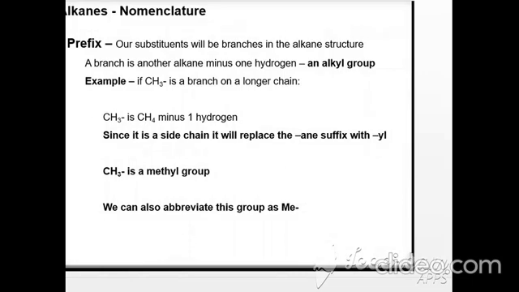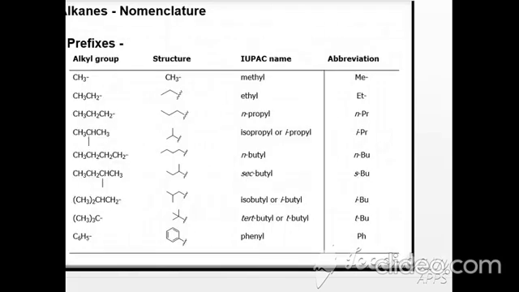And next, the third part of your name is the prefix. It is the substituents. Substituents may be straight chain and may be in branch chain. A substituent is another alkane minus a hydrogen. For example, if there is CH4, methane, and you minus one hydrogen from the methane, it will become CH3, and the name is called the alkyl group, and your ane is replaced with the L, alkyl, methyl. Look at this picture.